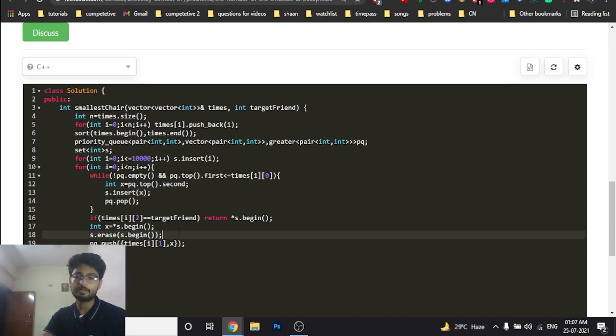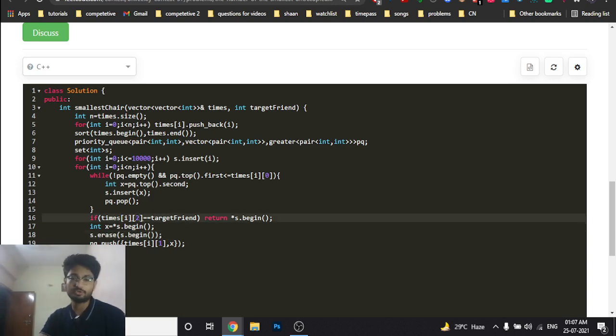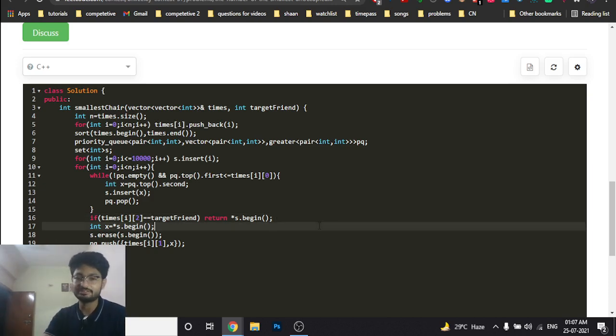So I will get that, and I will terminate my process the point I hit the friend I'm looking for. The ID I'm looking for is the third variable which I've stored and pushed here. So if that equals the target friend I'm looking for, that's the seat I will get, because the starting element of the set is the seat I will get. So that's the seat, and we will just return at this point.